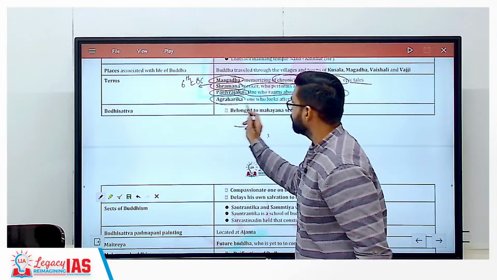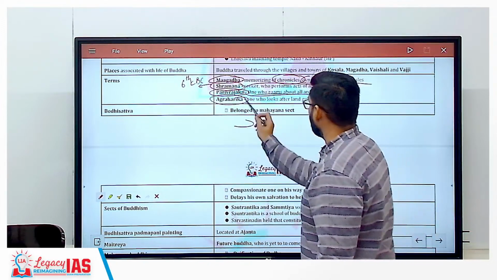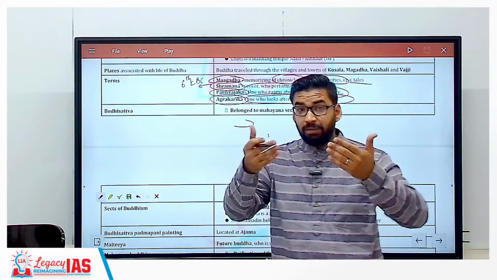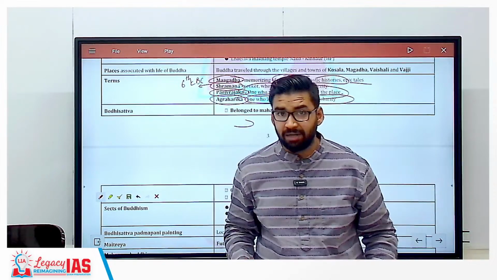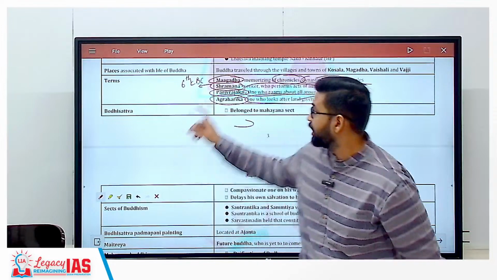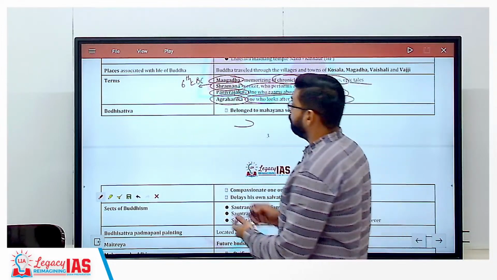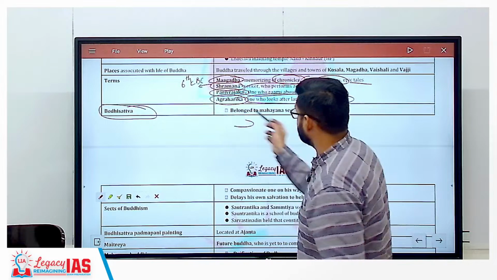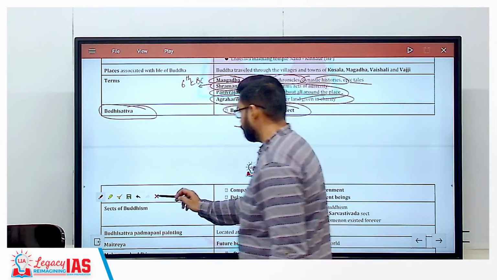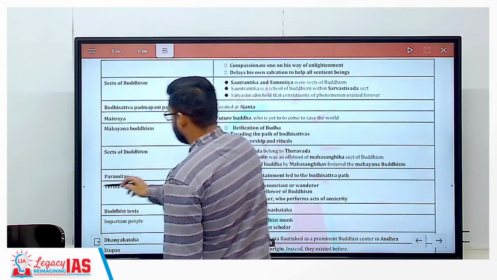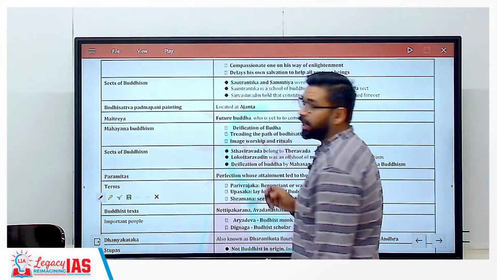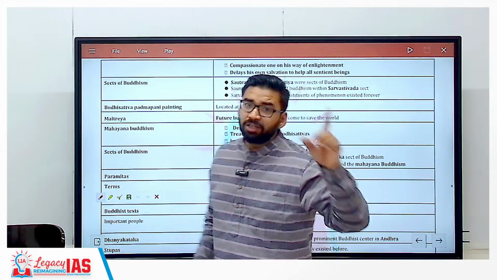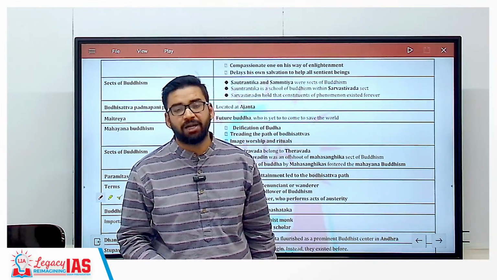And the last important keyword, Agraharika. Agraharika means one who looks after the land given in charity. Clear? Like in ancient times, kings and big merchants used to donate land, and the person who looked after the land was called Agraharika. Then Bodhisattvas. As we have discussed, it was there in the CAPF paper also. Bodhisattvas belong to the Mahayana sect of Buddhism. They are considered compassionate on their way to enlightenment, but they delay their own salvation so that they can help the living beings on this planet Earth.